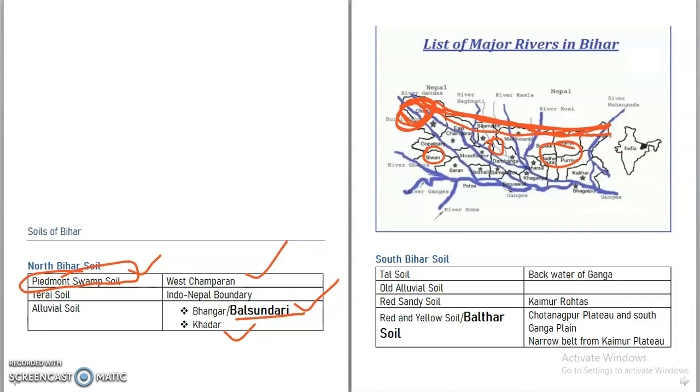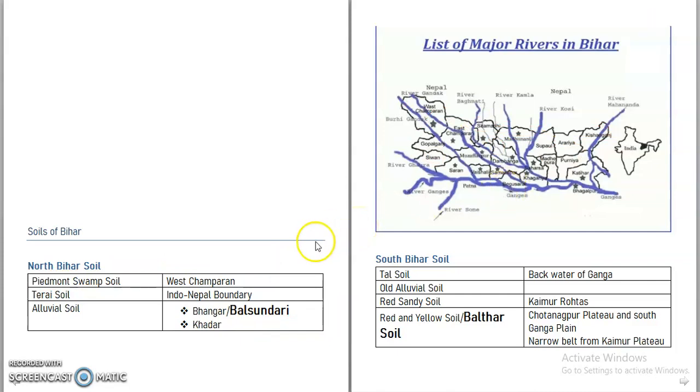Then South Bihar soil. South Bihar is very easy because South Bihar has fewer rivers. That's why older alluvial soil will be in abundance. Most of the soil will be old alluvial because there are fewer rivers. Now looking at the image of South Bihar, most of this region will be older alluvial soil, that means bhangar soil.